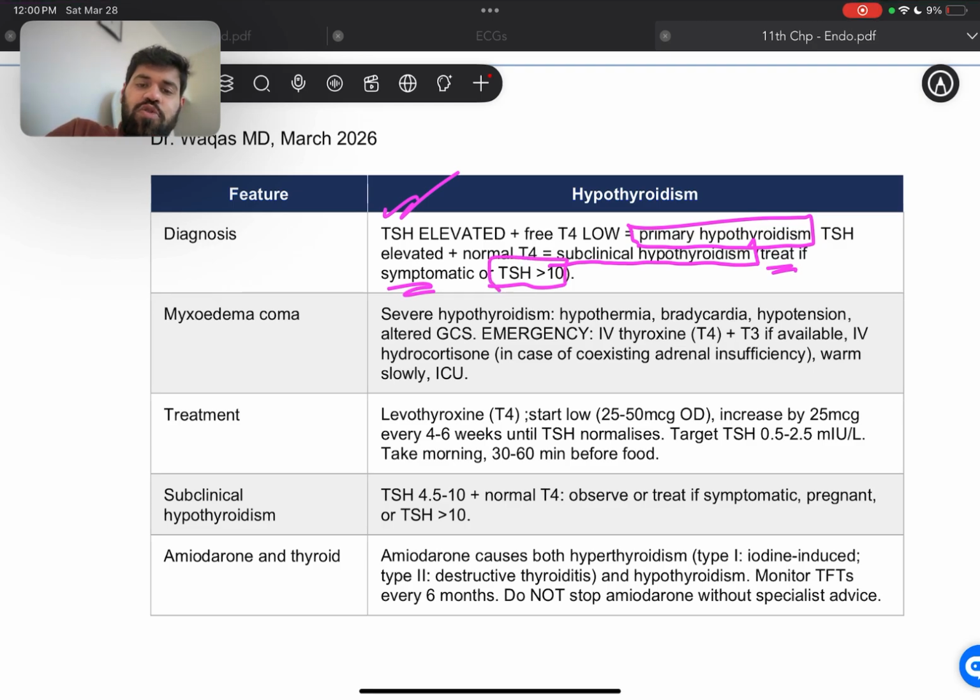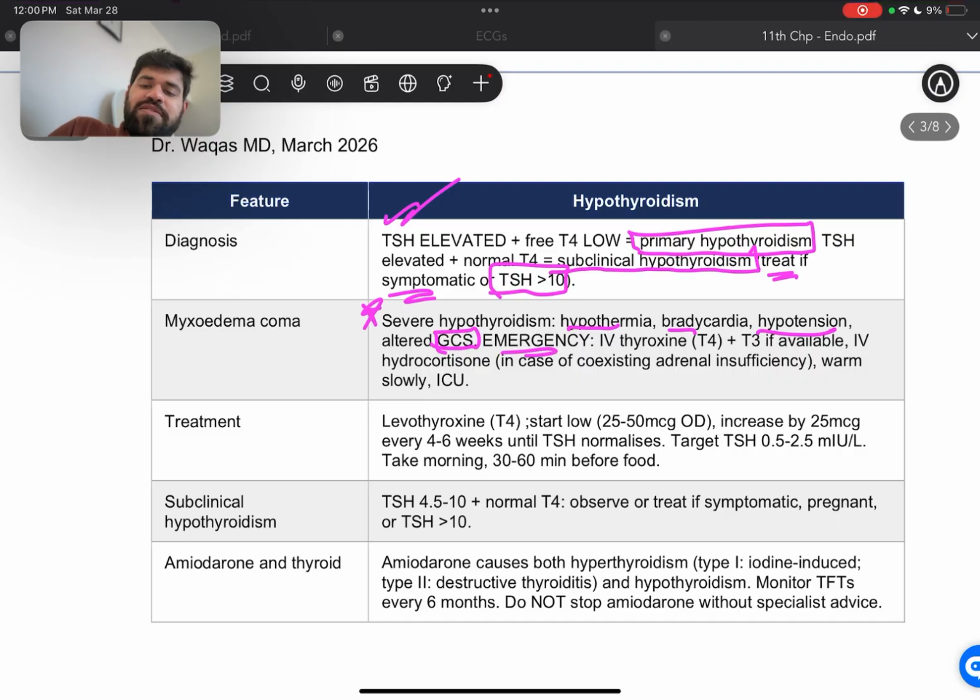Then myxedema coma, it's severe hypothyroidism leading to hypothermia, bradycardia, hypotension, altered GCS. It's an emergency where we have to give IV thyroxine T4 plus T3 if it's available, IV hydrocortisone in cases of coexisting adrenal insufficiency, and warm the patient slowly. And since it's an emergency, we have to transfer them to the ICU as well.